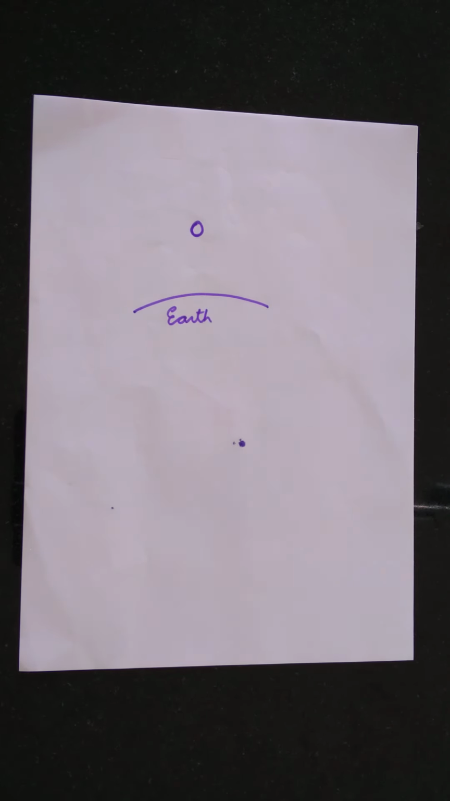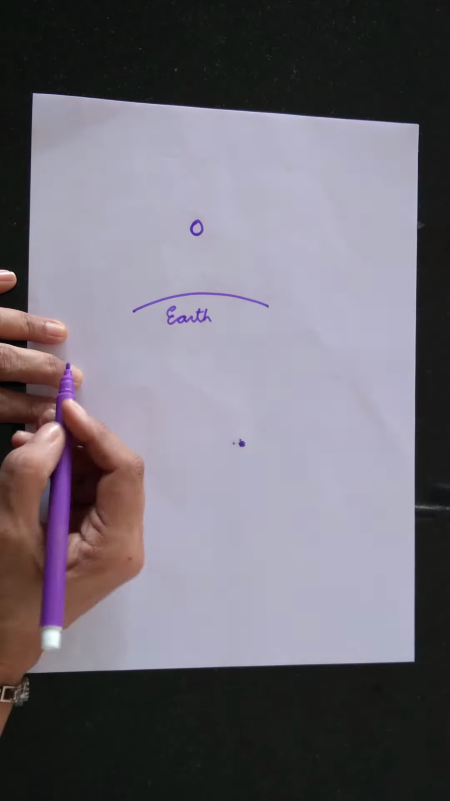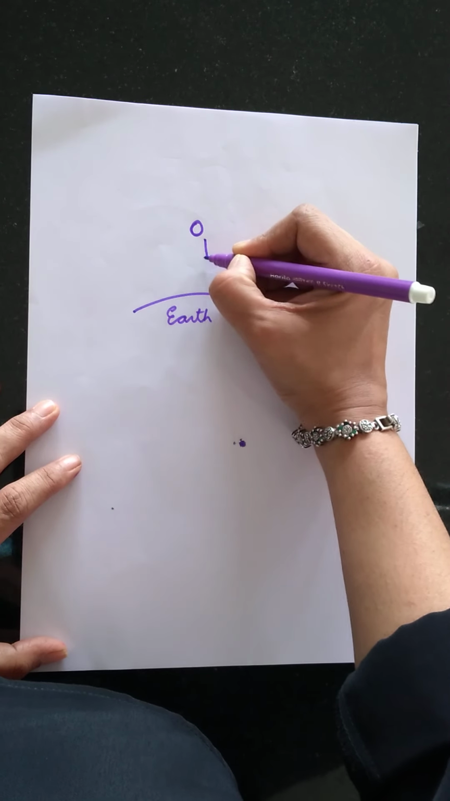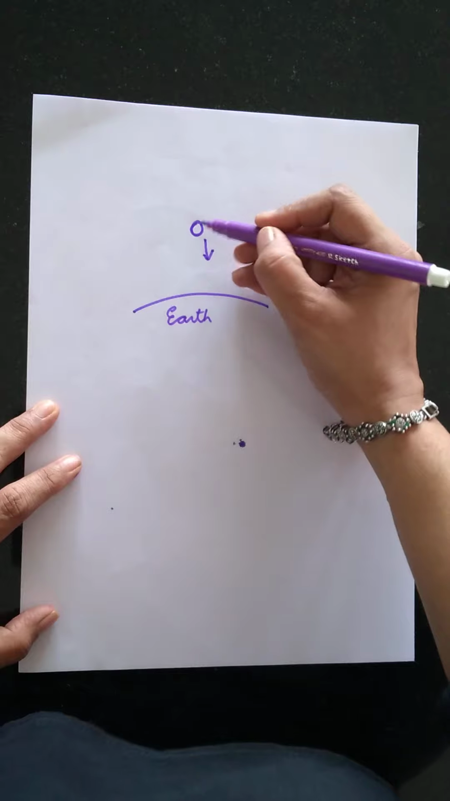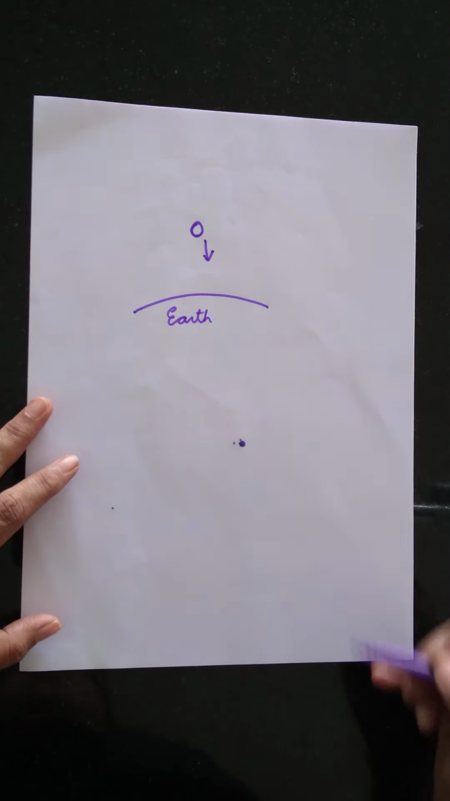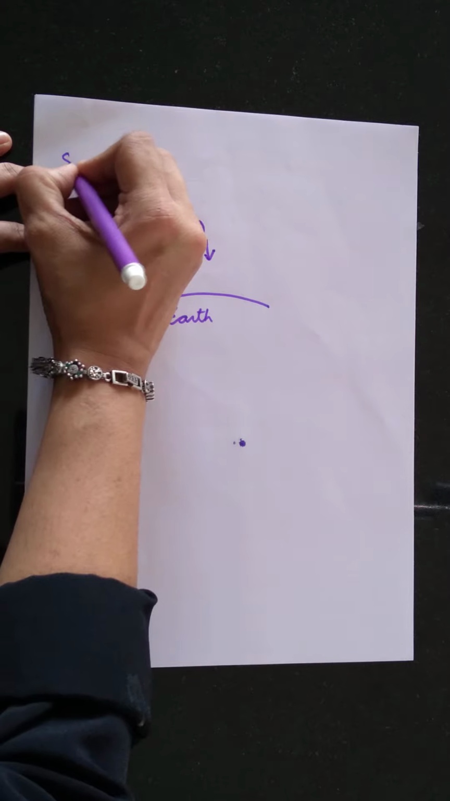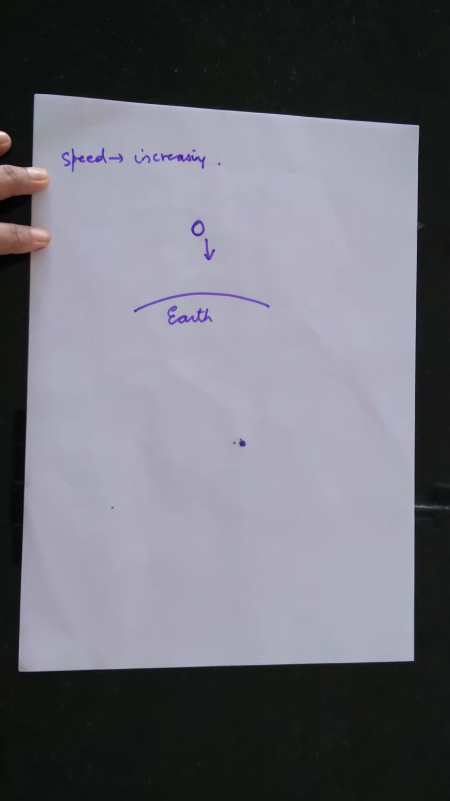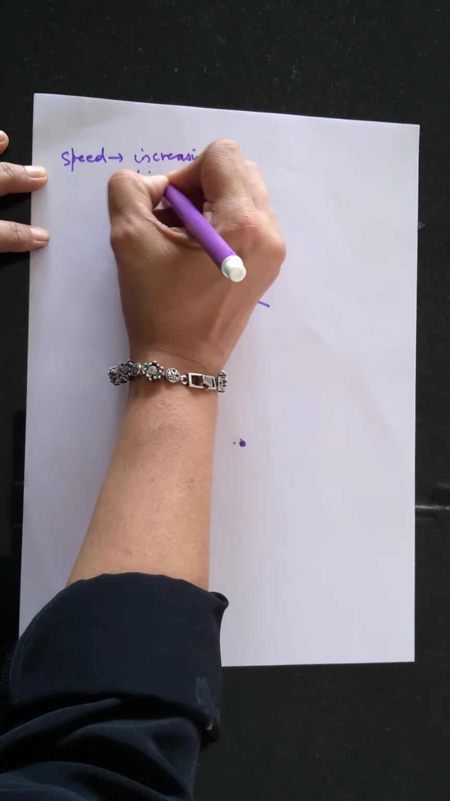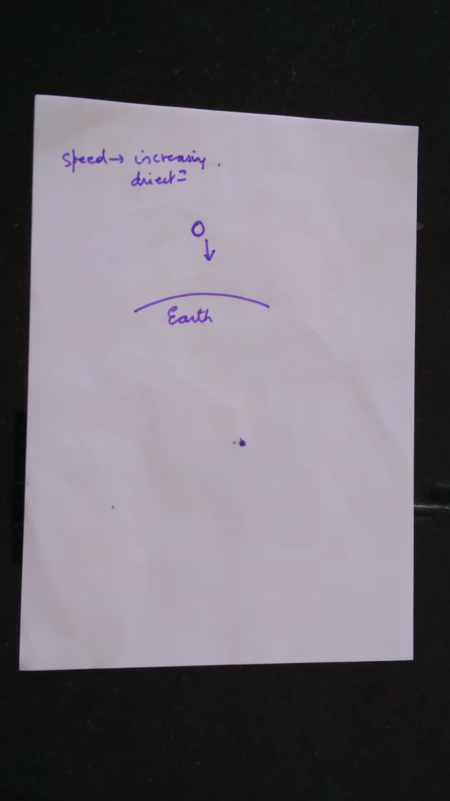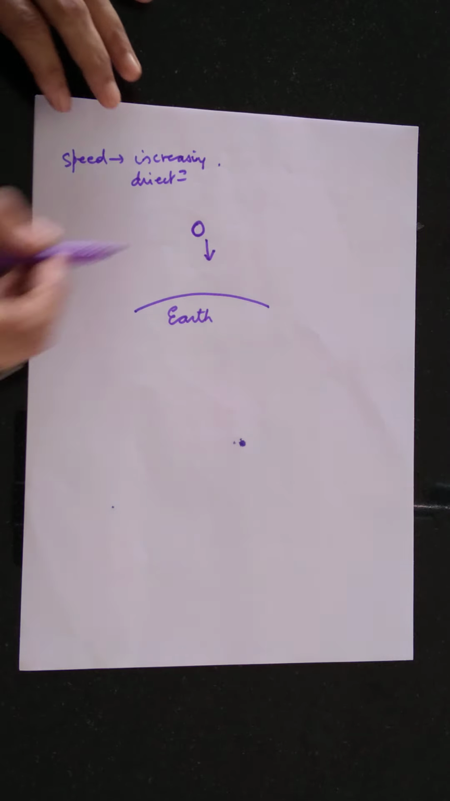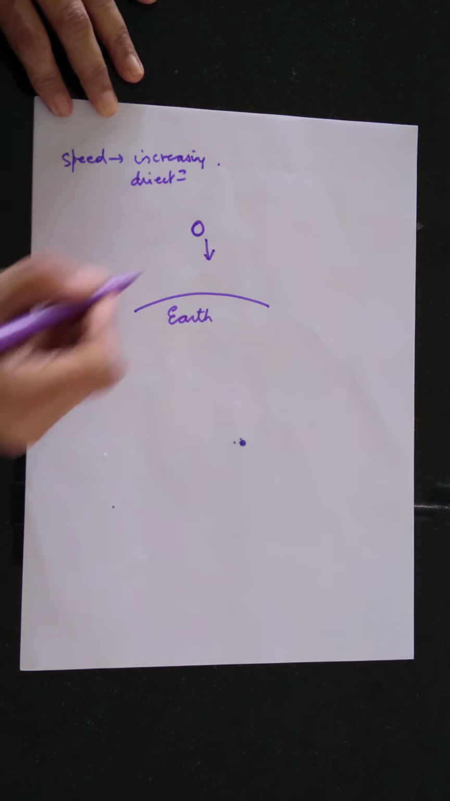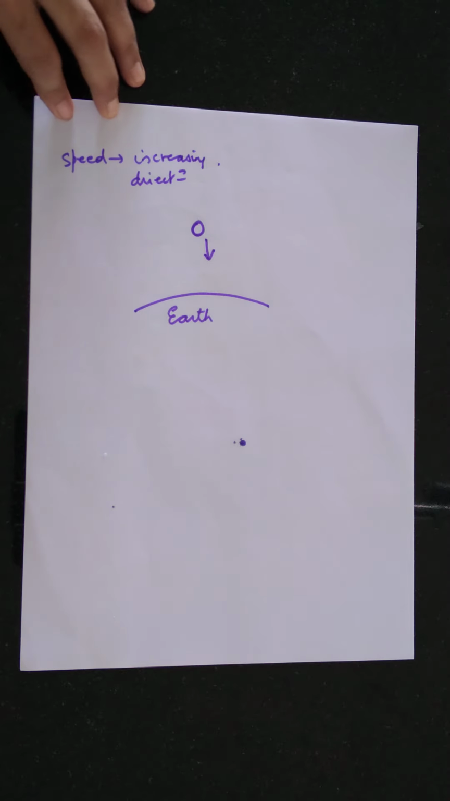Now let us take another instance. Let us say that this is the earth and this is an object. Now let us say that this object is released from a certain height. When the object is released, it will keep on moving towards the earth. As it comes down, the speed of the object will keep on increasing. But its direction is remaining the same. Is that clear? So here the speed of the object is going on increasing as it is falling towards the earth, but the direction is the same. It comes down along the same straight line.